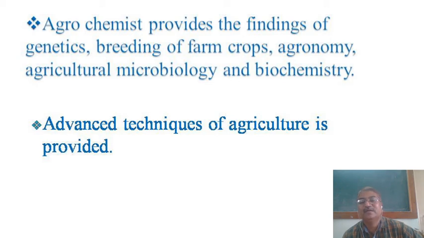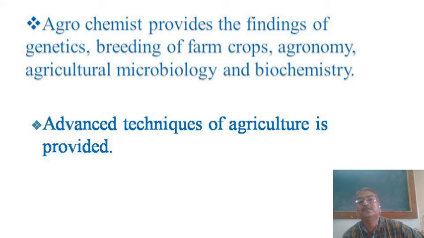Then next is agronomy. Agronomy means what? The total study of crop is done under this branch related with its morphology. This is agronomy. Third, agricultural microbiology. Very important branch. What is the microbiology of crops? So many huge changes take place in each and every step related with temperature, soil condition, moisture condition. This agricultural microbiology is established, developed, and it provides the knowledge.